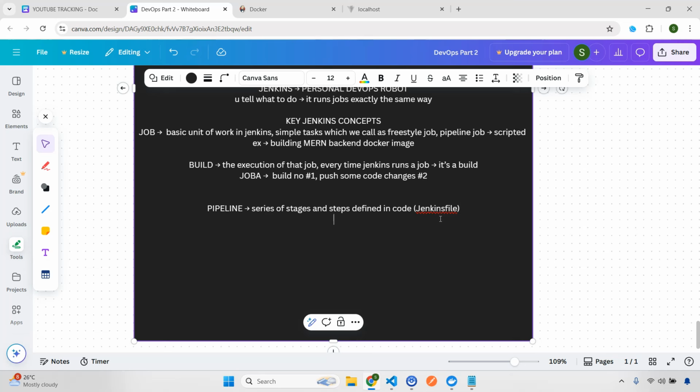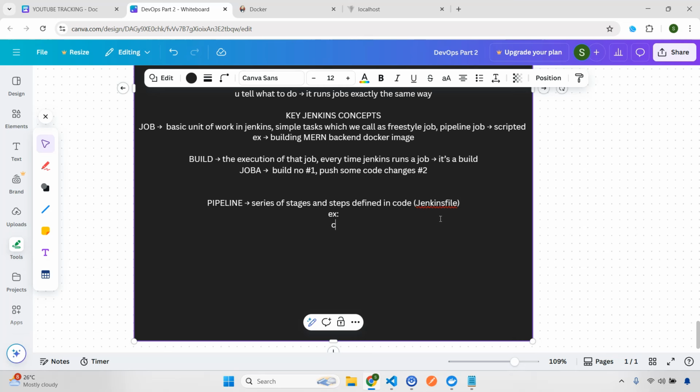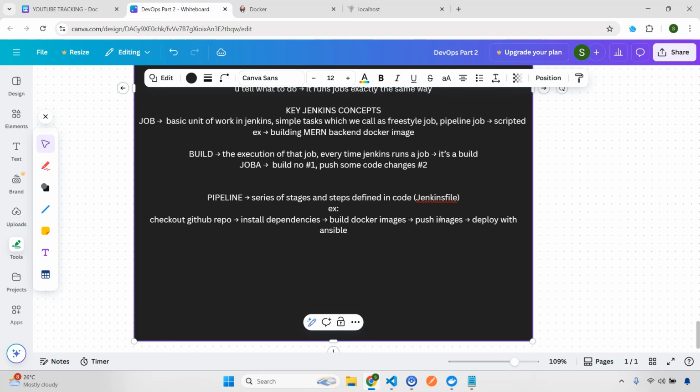Now here I'll give a very simple example of stages. Let's say you check out your repo, right? So check out GitHub repo, then you install dependencies, then you build Docker images, then you push images, and then you deploy. Maybe we are using Ansible, right? Let's say you deploy with Ansible.